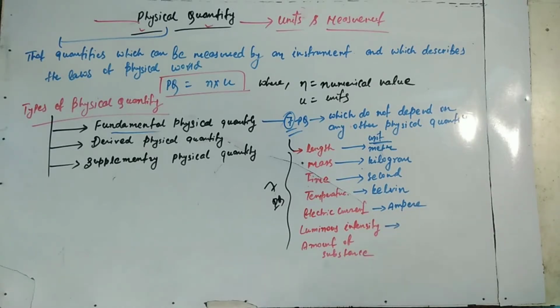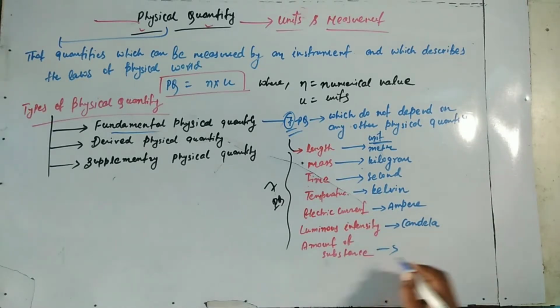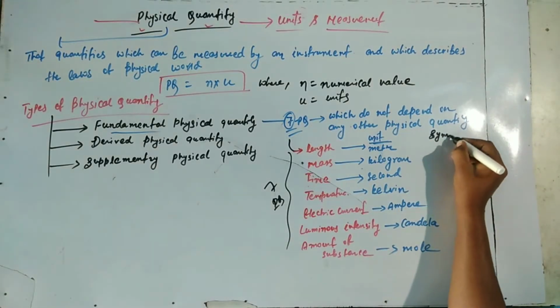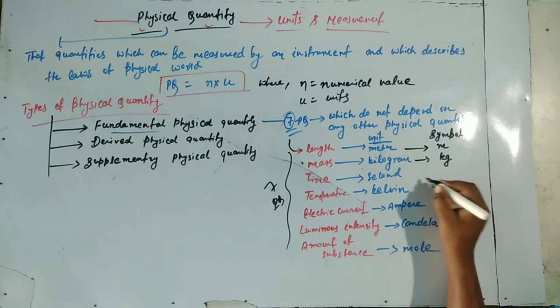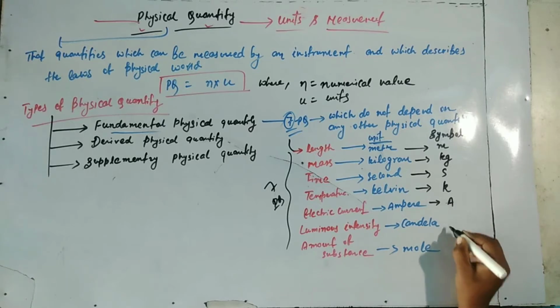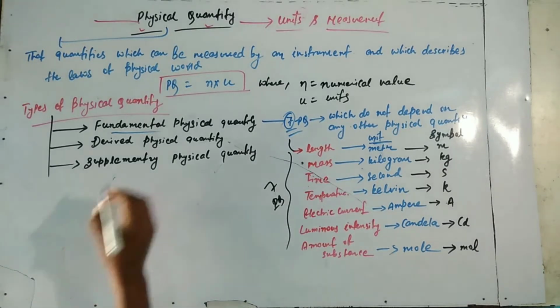For luminous intensity, candela. For amount of substance, mole. And its symbols are: for meter, small m; kilogram, kg; second, s; Kelvin, K; ampere, A; candela, cd; and for amount of substance, mol.